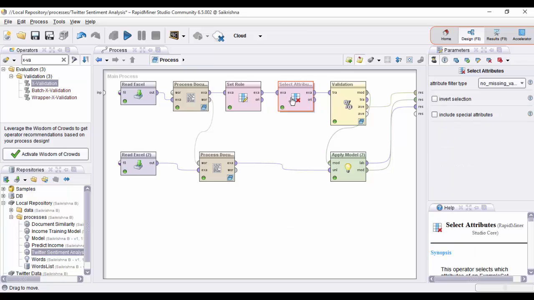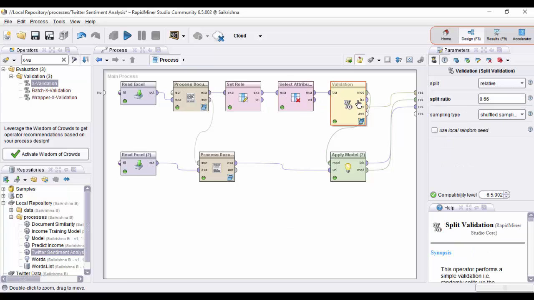The output of the select attributes operator is given to the split validation operator. Here we are dividing the entire dataset into training and test datasets. We are giving the split ratio as 0.66, which means that 2/3 of the data will be used for training and the remaining 1/3 is used for testing the model.